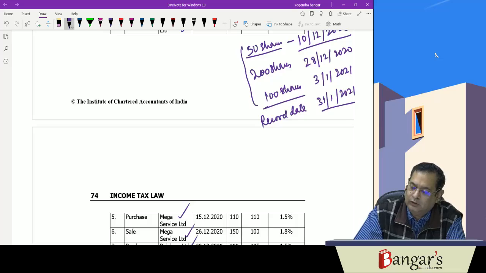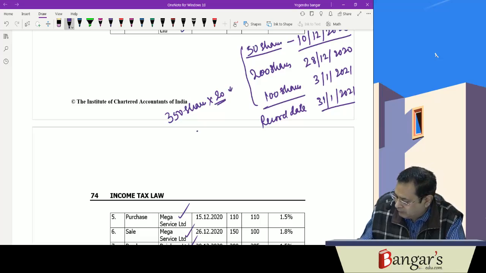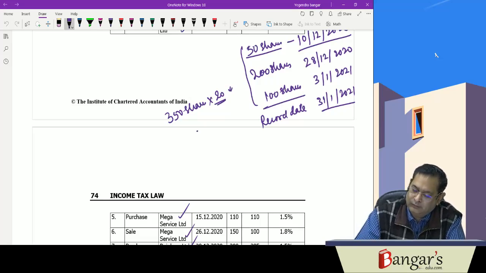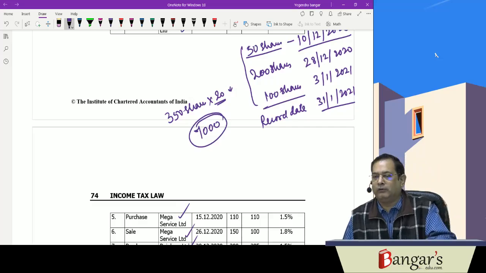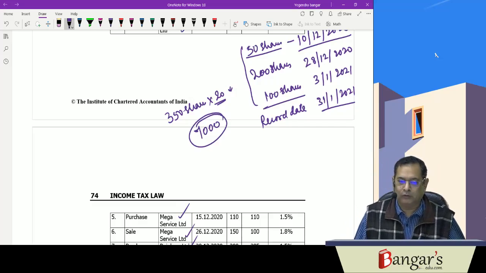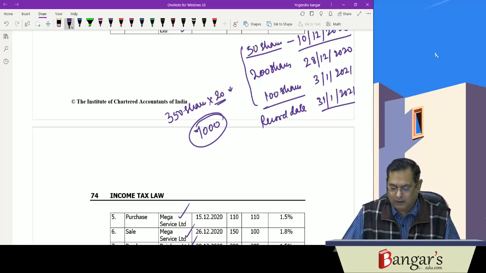Now he has 350 shares, and at 20 rupees per share he will receive the dividend. So it is 350 into 20, and the amount of dividend is 7,000 rupees.